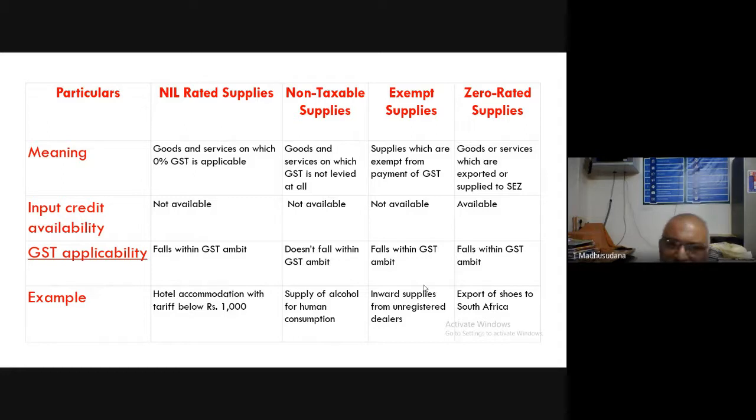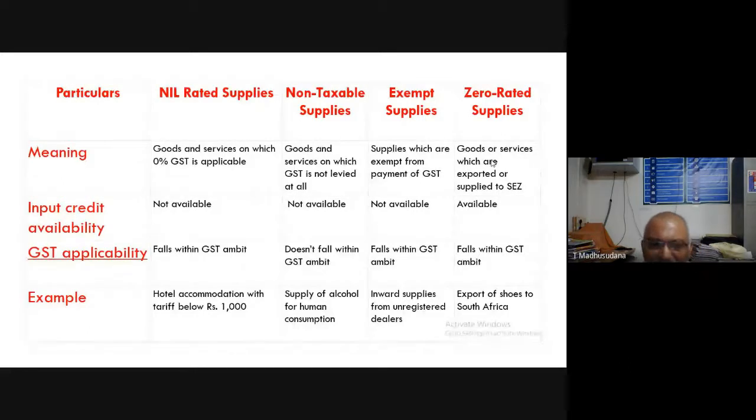And zero rated supplies, which we are now studying, means goods or services which are exported or supplied to SEZ. So the exports and goods supplied to the SEZ will come under this particular category, that is zero rated supplies. This is the difference between these four concepts as far as the meaning is concerned.